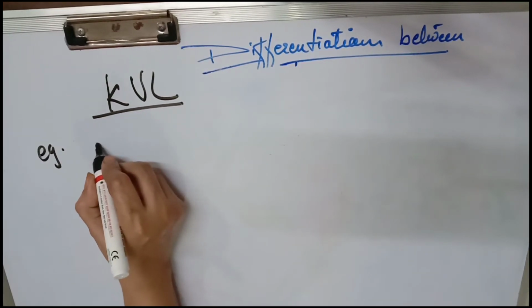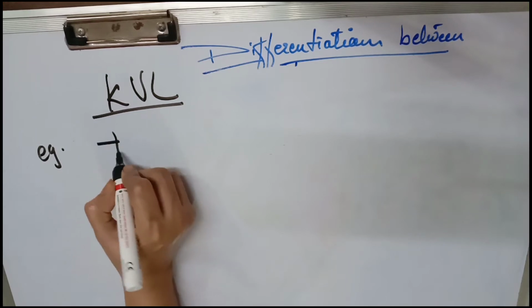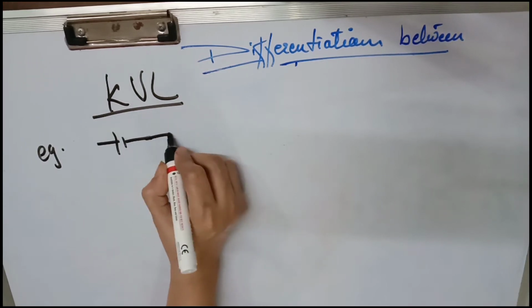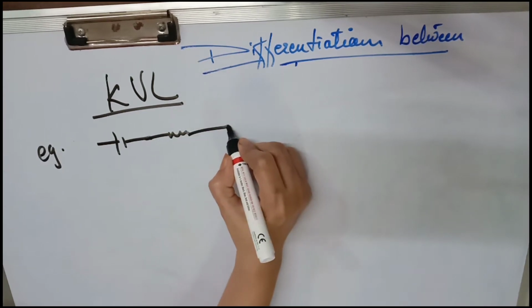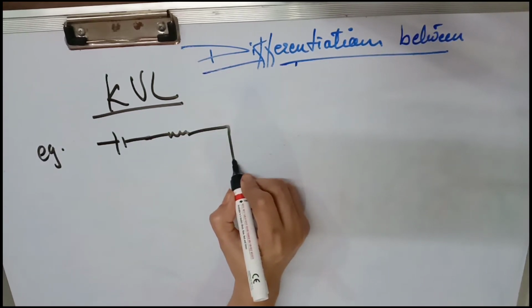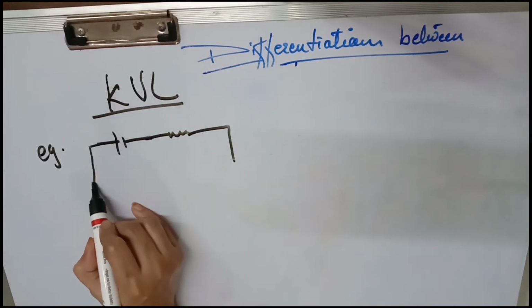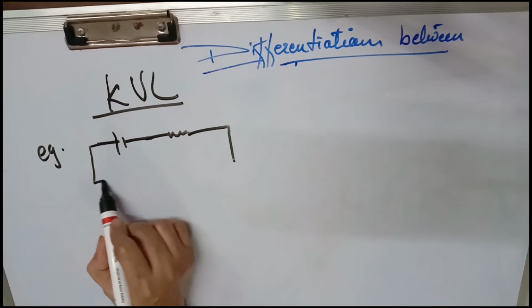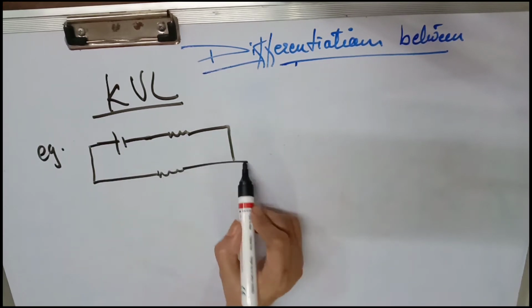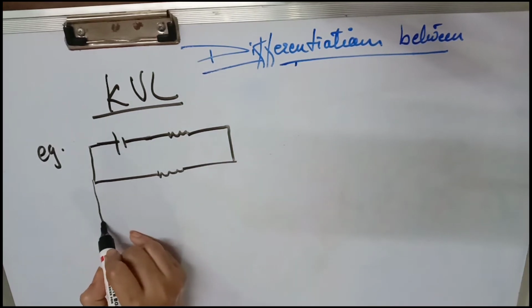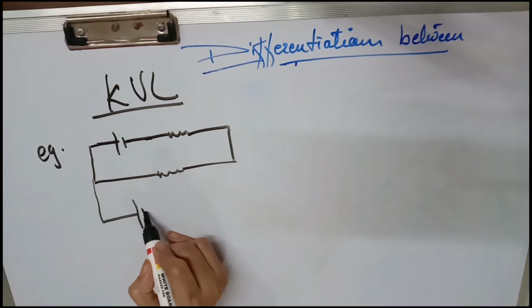This is example 2 of KVL. This is another circuit. This time I have made a little more complex circuit, which comes normally in exams. The first one was just for understanding and this one is for practice.